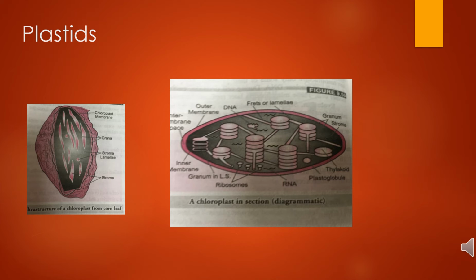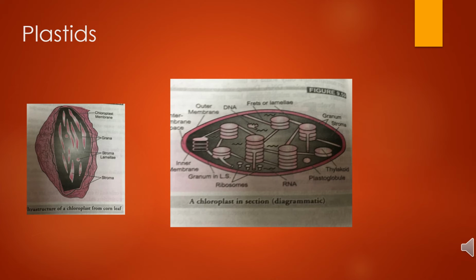In higher plants they are usually spherical, ovoid, or discoidal, and in lower plants like algae they vary in form: cup shaped in Chlamydomonas, spiral shaped in Spirogyra, girdle shaped in Oedogonium, and star like in Zygnema.